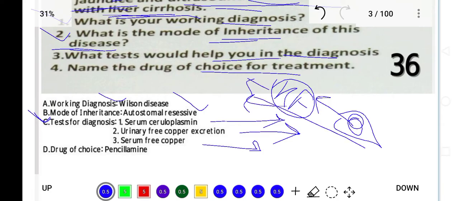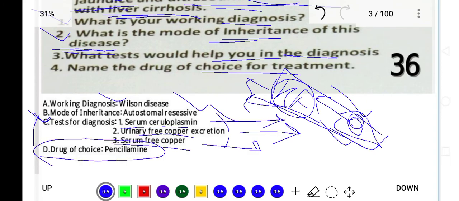So these three systems are involved: the brain, basal ganglia, the eye with Kayser-Fleischer ring, and the liver, where it develops cirrhosis. So we perform the tests serum ceruloplasmin, free copper excretion and serum free copper. Because copper is increased in the body, it can help in diagnosing this disease. The drug of choice is penicillamine, and the treatment of choice is penicillamine for Wilson disease. So that was Wilson disease.